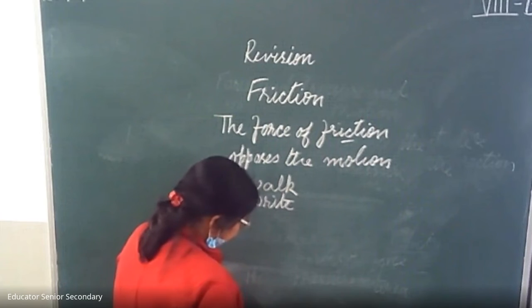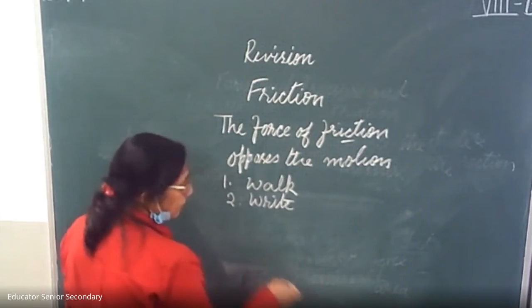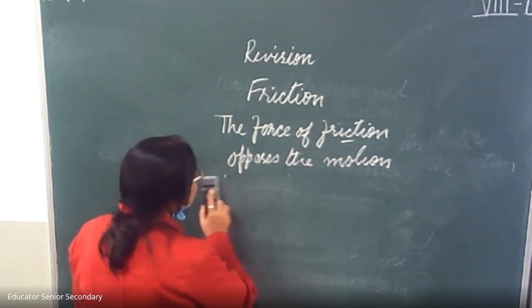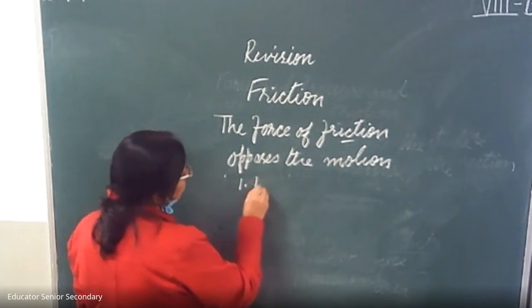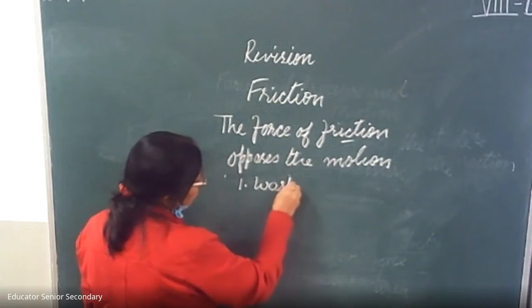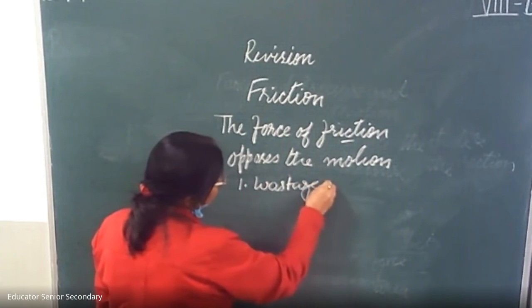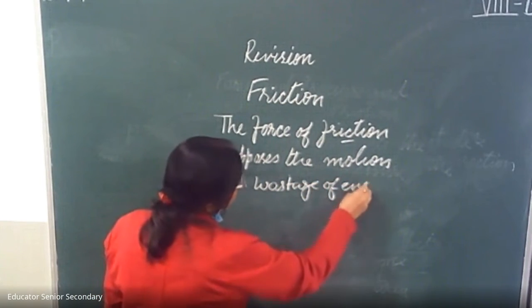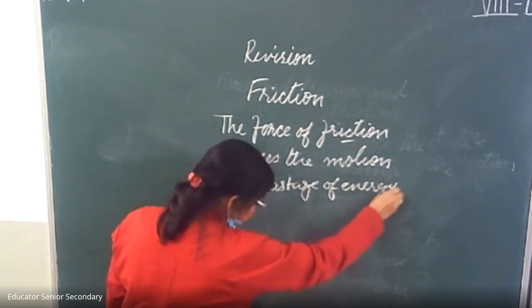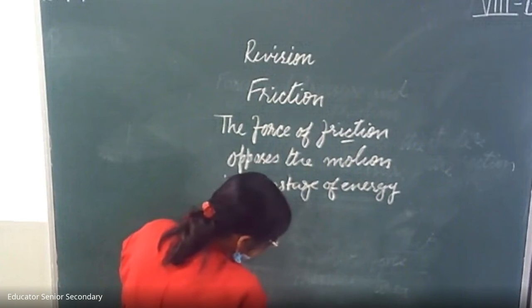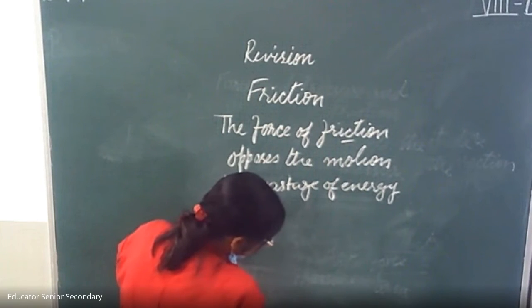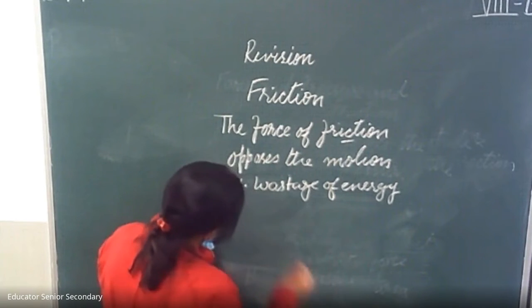Now, what are the disadvantages? First is wastage of energy. Friction causes wastage of energy. This is because any object that moves has to overcome the force of friction.